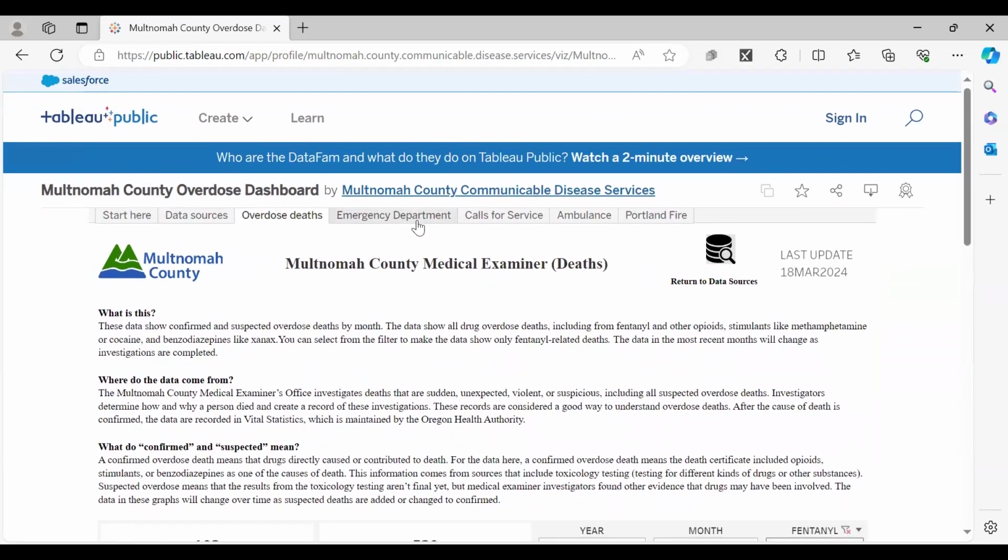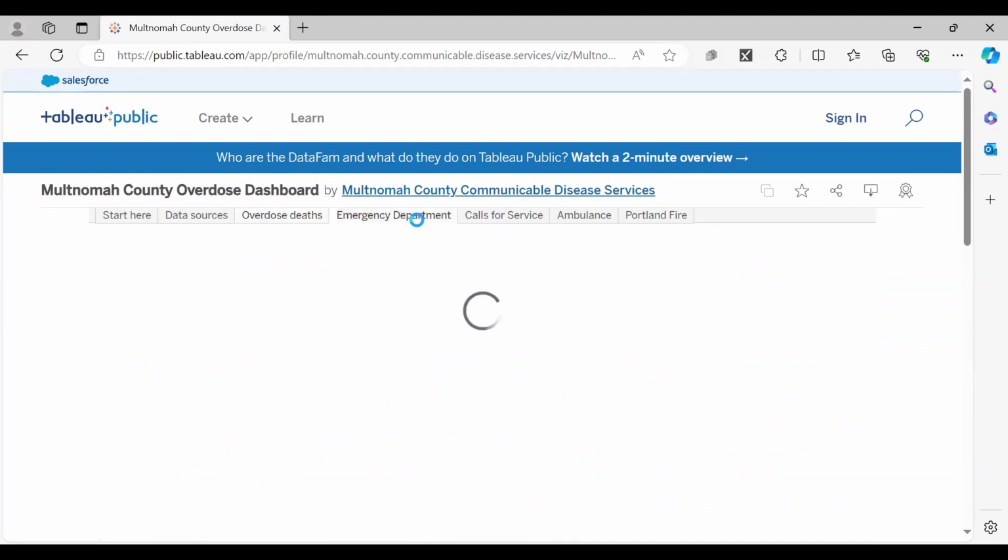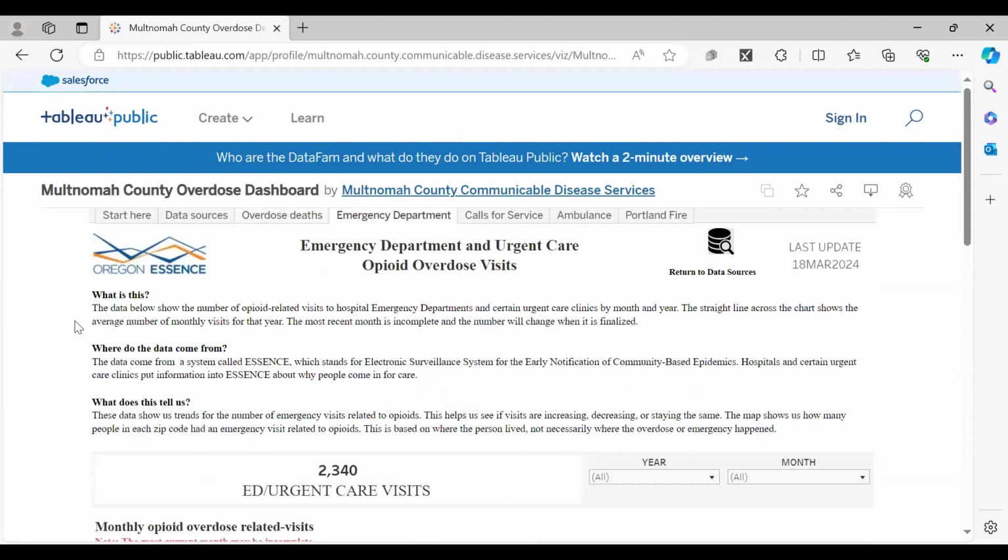Let me go to the next tab. This is emergency department data. This is for emergency departments and urgent care. These are opioid overdose visits recorded in medical notes. This has the same explanation across the top. What is this? Where did the data come from? And instead of confirmed and suspected, which we don't have for this data source, it lets us know what does this tell us.